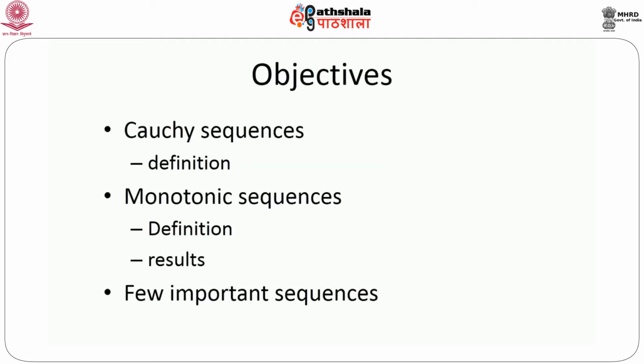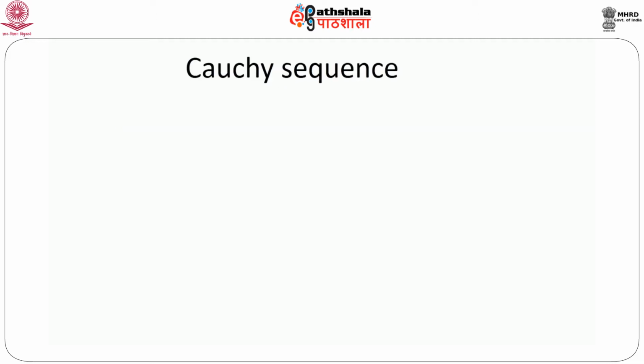So the objectives are, here we will define one special type of sequence which we call Cauchy sequence. I will give the formal definition and the idea of these Cauchy sequences. Then another particular type of sequence which we call monotonic sequences. We will again give the definition and results of this, and a few important sequences. We will see the nature of convergence or divergence with respect to these sequences. So first, the Cauchy sequence.